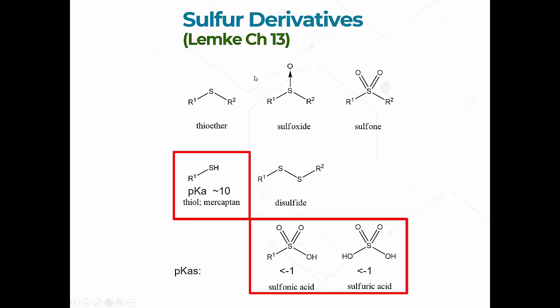Okay, then we have sulfur derivatives, many of which are neutral, so we're not going to be involved in that here in this acidic talk. But we have thiols, otherwise known as mercaptans, and so either of these two common names are used, and that actually has a pKa of around 10. Or we have sulfuric acid, which of course you're familiar with, which is a strong acid, and if one of these OHs is an alkyl group instead, so it's instead of SO4, it's SO3, that's called a sulfonic acid. Doesn't matter, it's still a strong acid. Okay, so this proton comes off of here very easily.